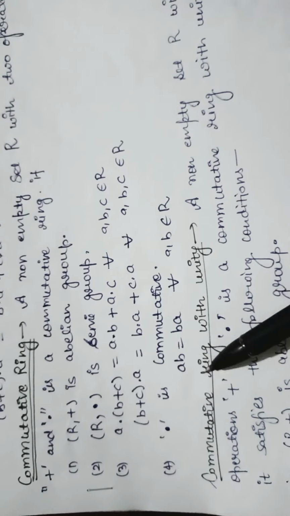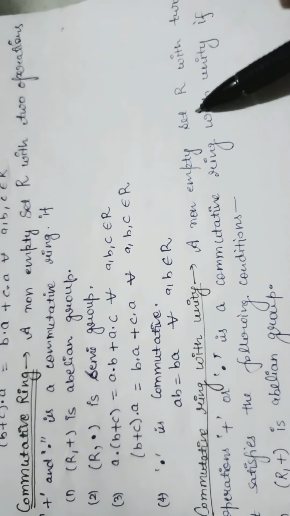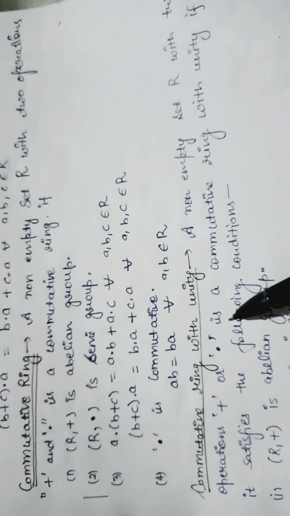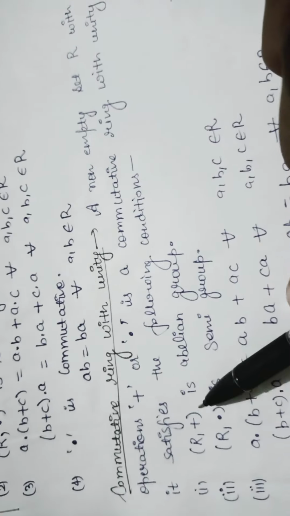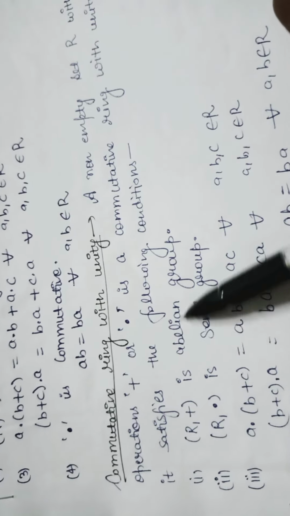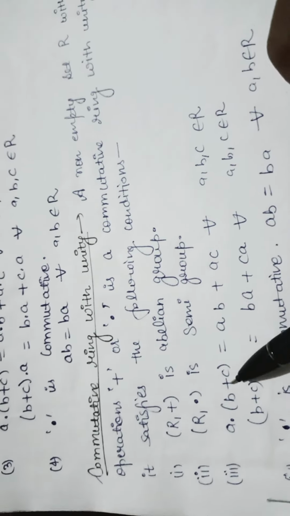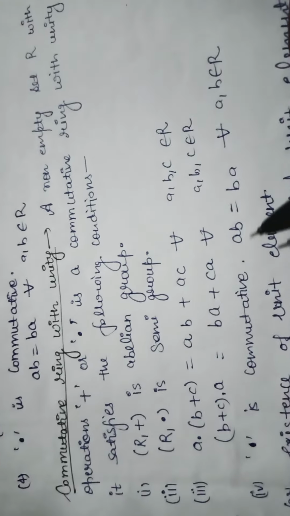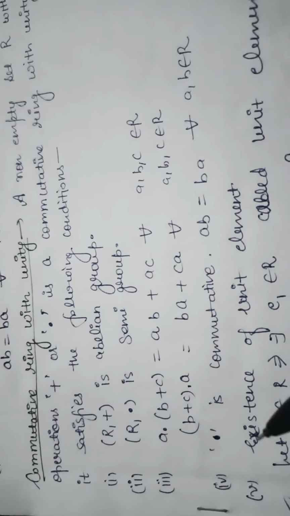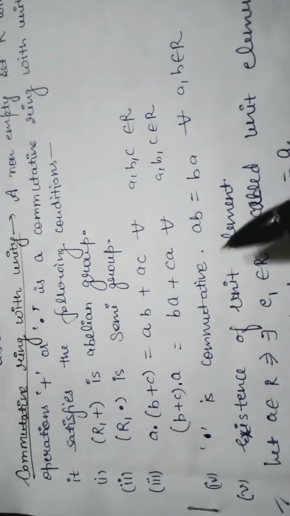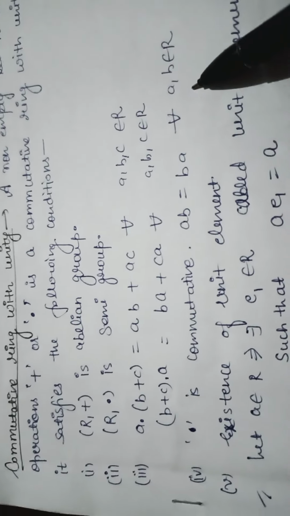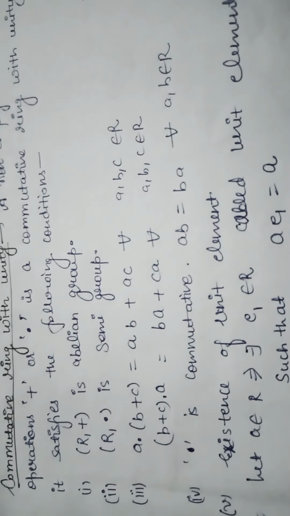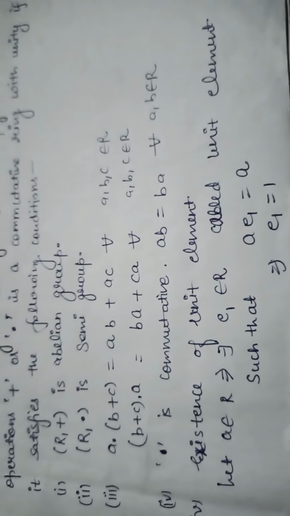Next definition is commutative ring with unity. A non-empty set R with two operations plus and dot is called a commutative ring with unity if it satisfies following conditions. First, R comma plus is abelian group, R comma dot is semigroup, फिर ये distribution law, dot is commutative, it means AB is equals to BA, and fifth property existence of unit element. यानी A belongs to R, there exists E1 belongs to R called unit element such that AE1 is equals to A, यानी कि E1 is equals to 1.